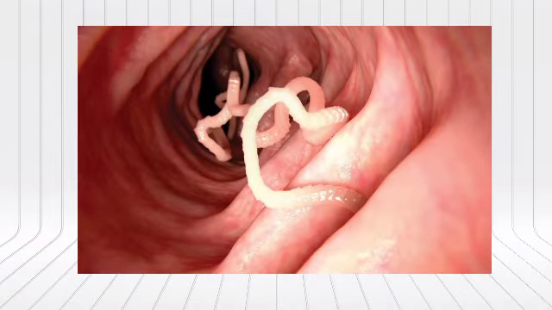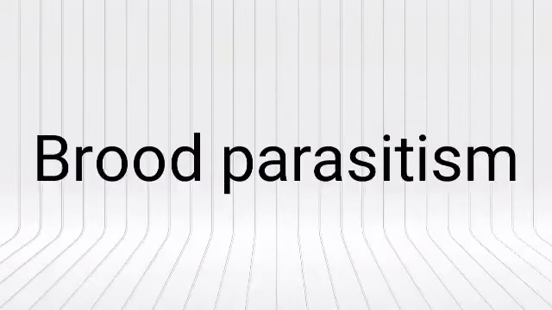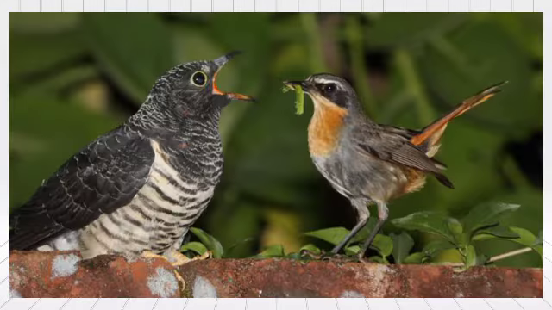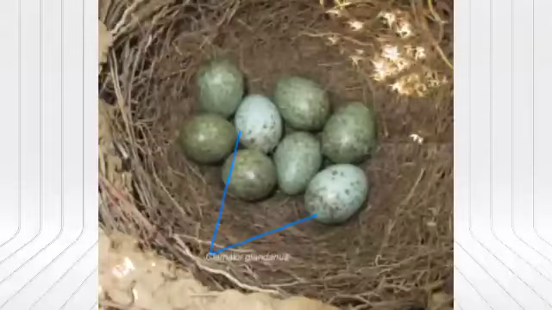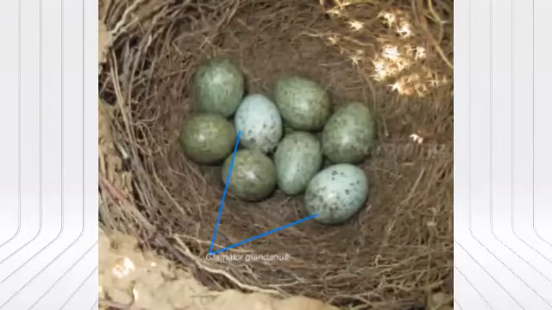Now the other type of parasite is the endoparasite. Endoparasites live inside the host. They could be parasites in the liver, kidney, lungs, red blood cells, etc. Now, brood parasitism is also one of the fascinating examples of parasitism which takes place in birds. Here the parasitic bird lays its eggs in the nest of a host bird and lets the host bird incubate them, or hatch them.